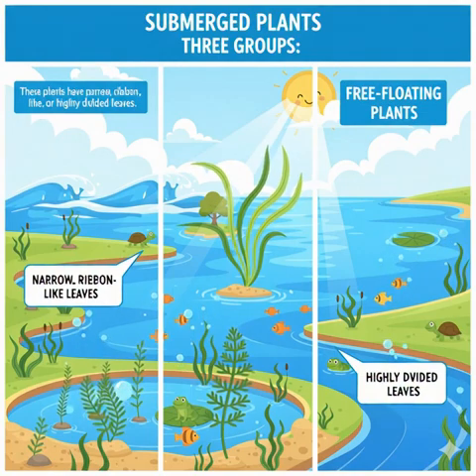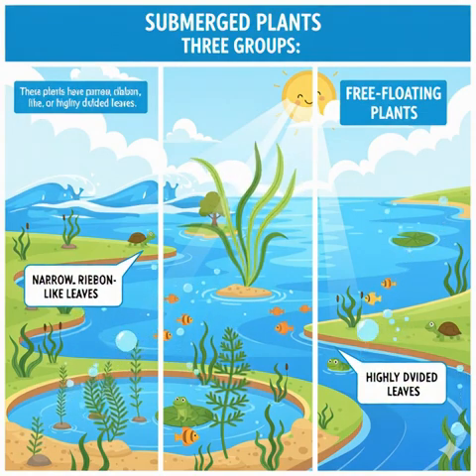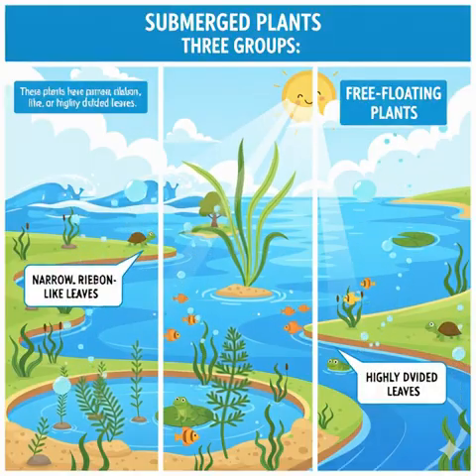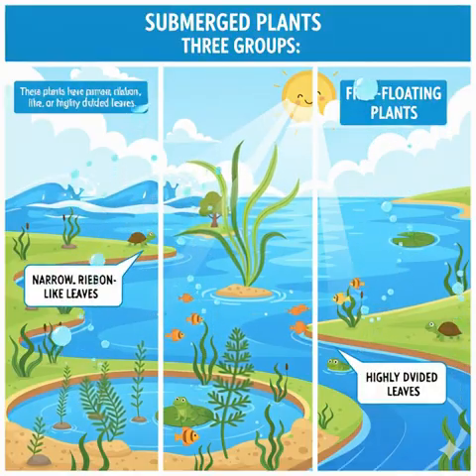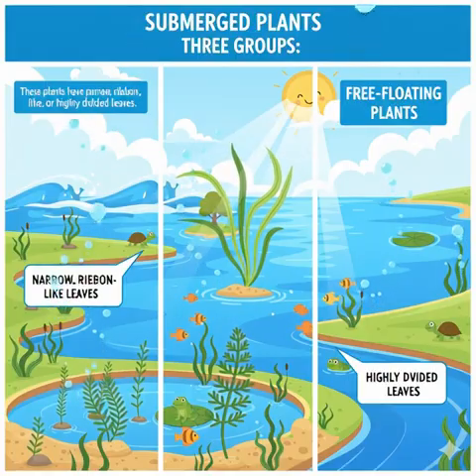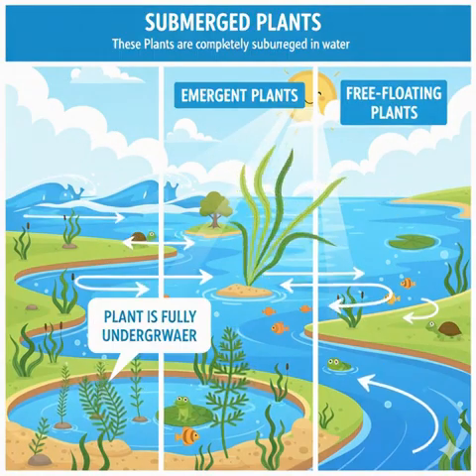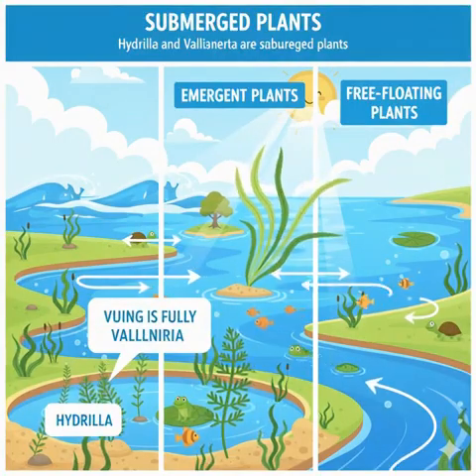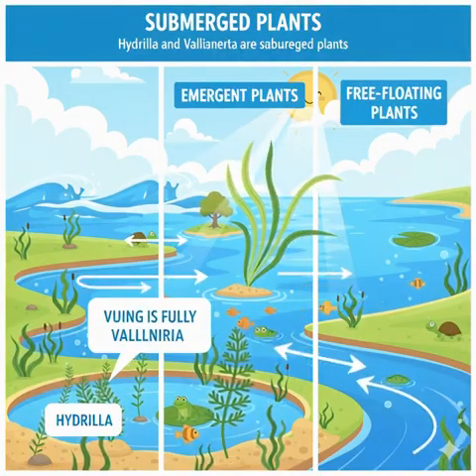Submerged plants. These plants have narrow, ribbon-like, or highly divided leaves, which can bend to avoid damage from flow of water currents. These plants are completely submerged in water. Hydrilla and Vallisneria are submerged plants.